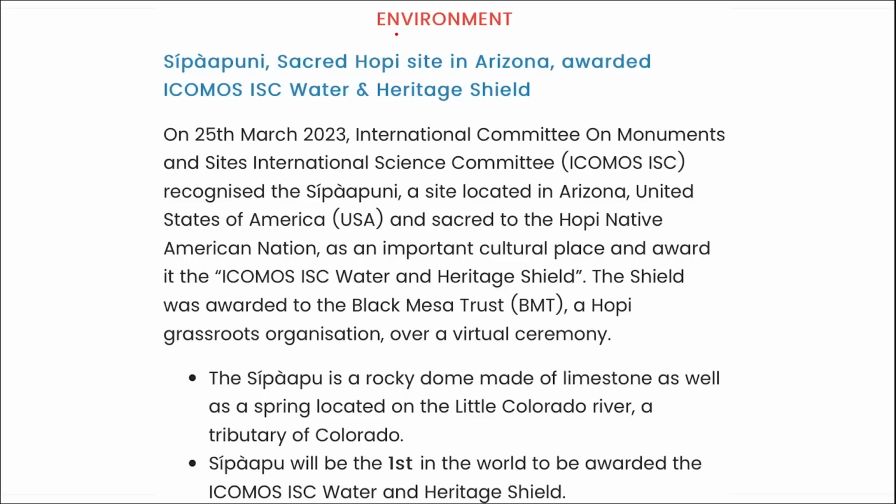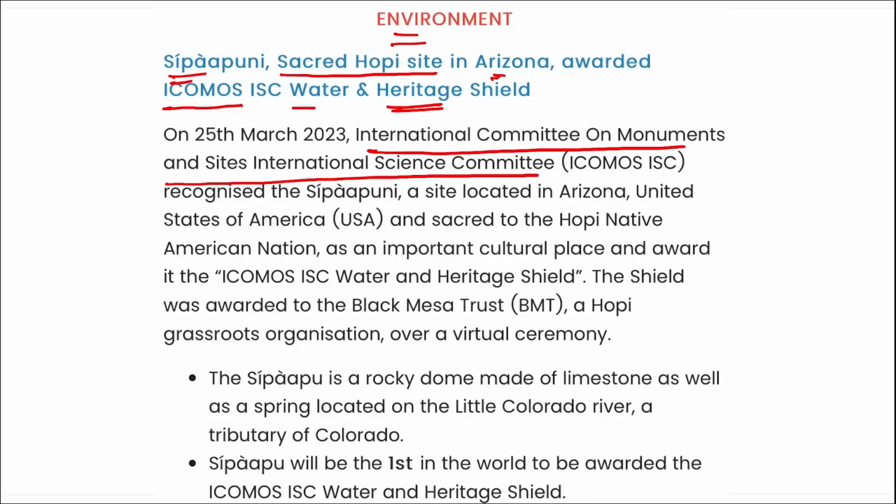Next is for environment. Recently, Shipapuni, the sacred Hopi site in Arizona, was awarded the ICOMOS ISC Water and Heritage Shield. I repeat, the International Committee on Monuments and Sites International Science Committee recognized the Shipapuni, a site located in Arizona, USA, and sacred to the Hopi Native Americans as an important cultural place, and awarded the ICOMOS ISC Water and Heritage Shield.